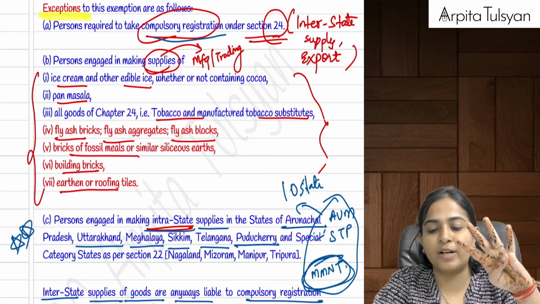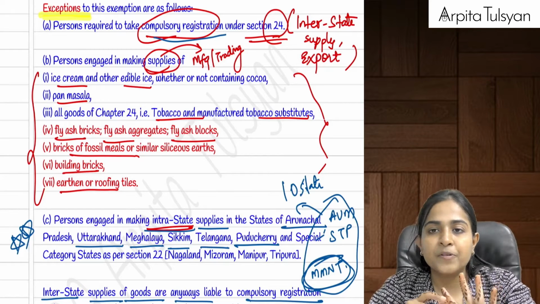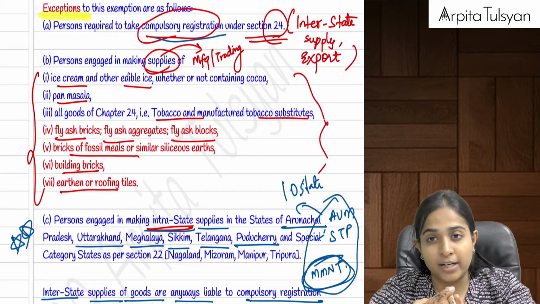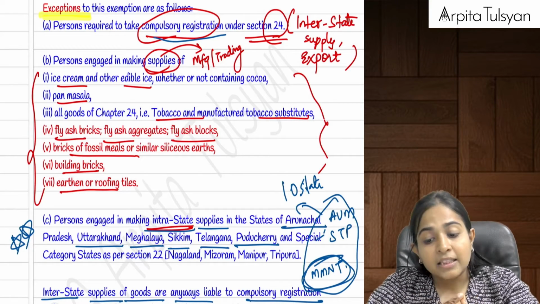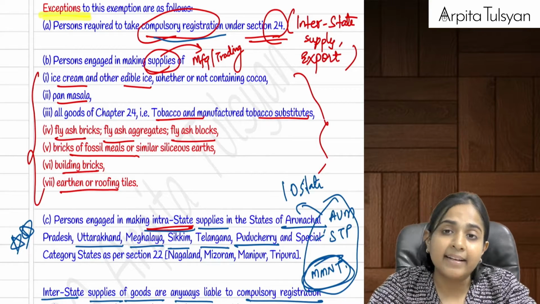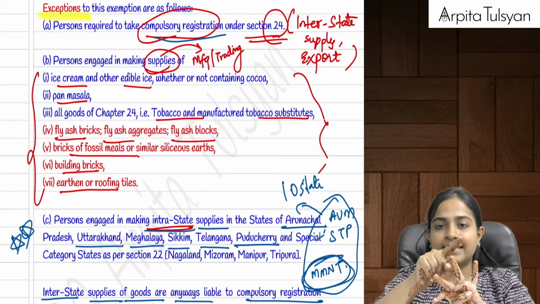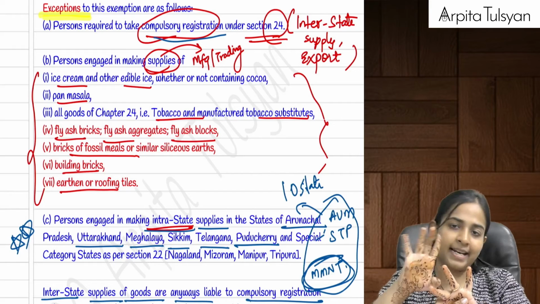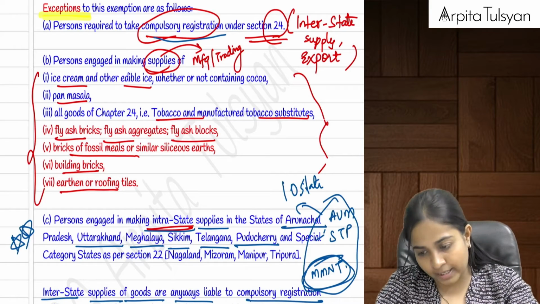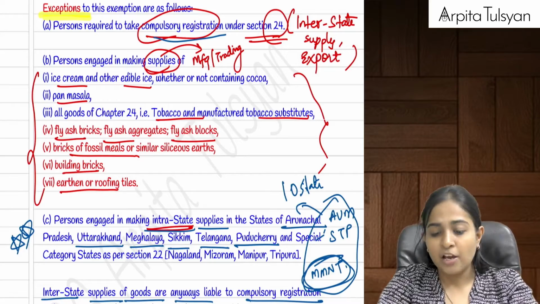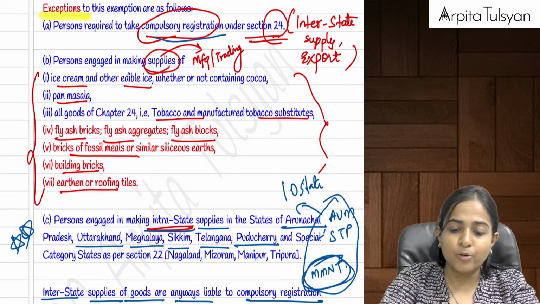I'll repeat the 4 exceptions. First one was any person eligible for compulsory registration. Next one was specified products, supplying specified products. Third one was any person making intrastate supply in those 10 states. Bifurcation of 10 states: 6 states with 20 lakh limits, 4 states with 10 lakh rupees limit. And the 4th one is any person who is voluntarily registered will not get the benefit of this 40 lakhs. Are you clear till here?